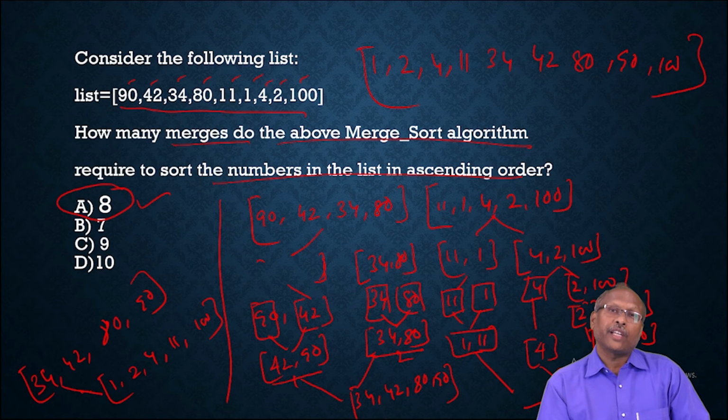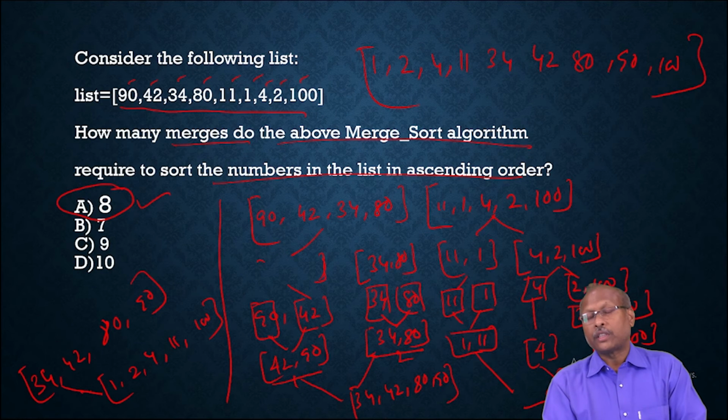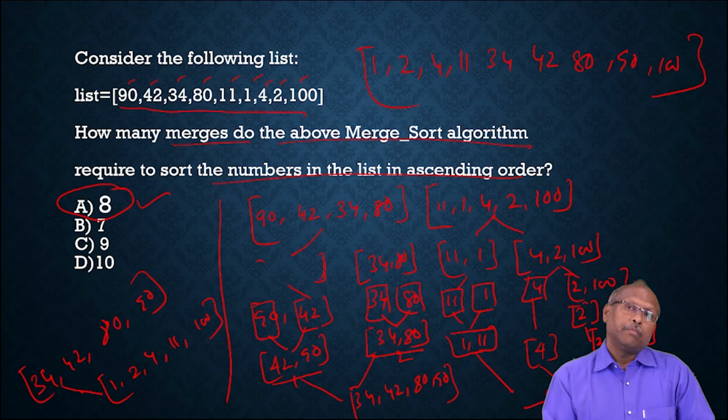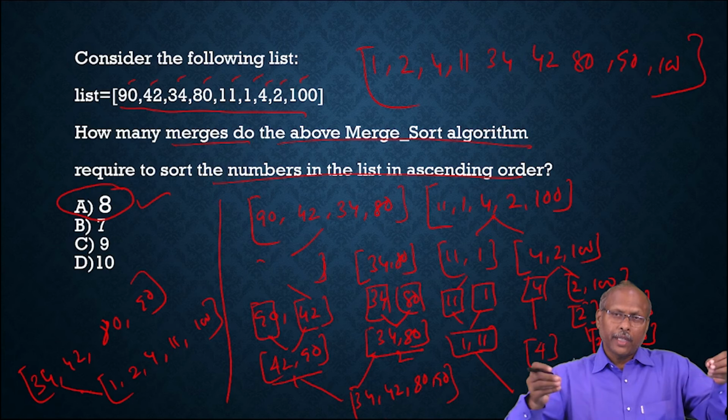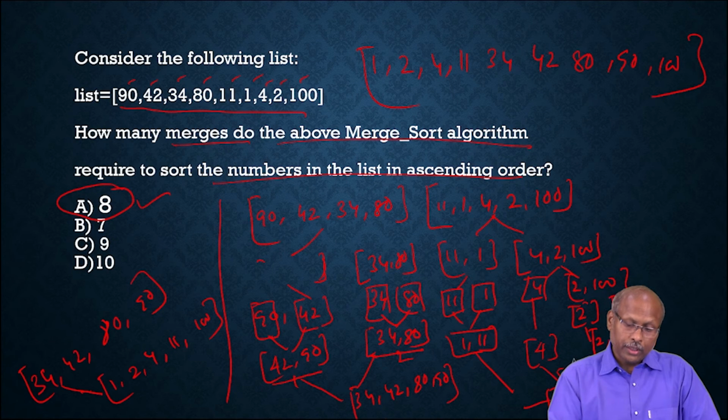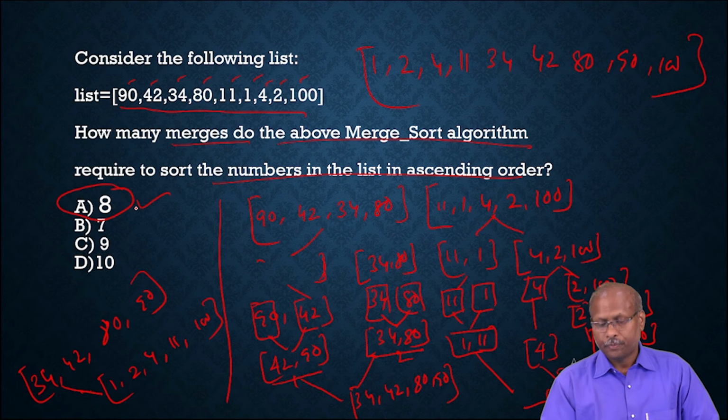So this type of question they also ask. So you must be thorough with the process, how the merge process continues in merge sort. You must know how to divide it and how to merge it. So those counts you have to write properly. So totally 8 merges required.